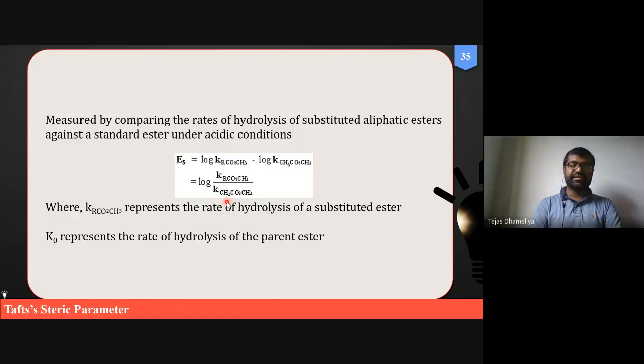So this logarithmic ratio is termed the Taft steric constant or Taft steric character.